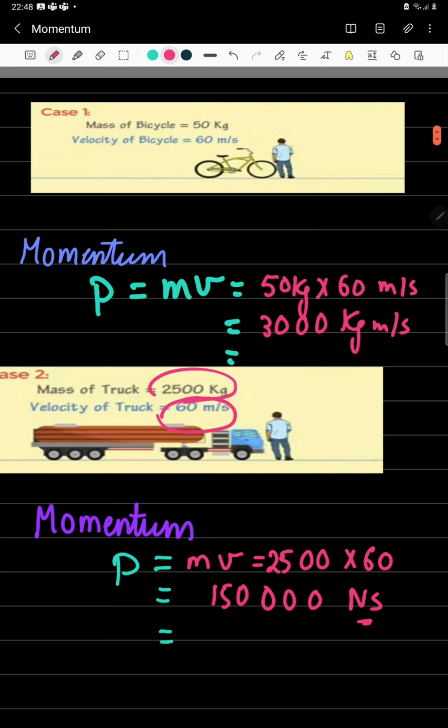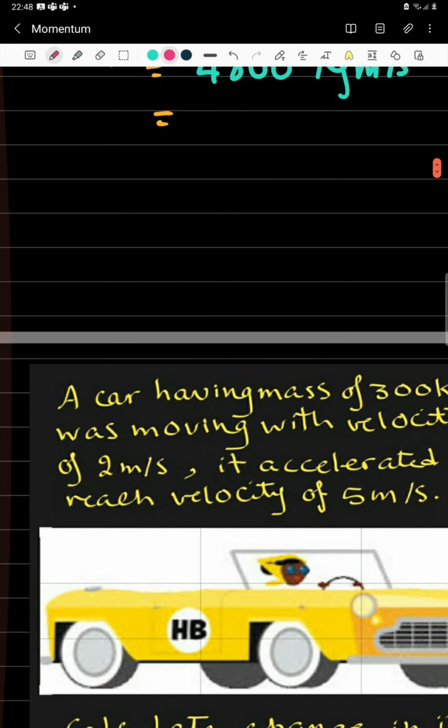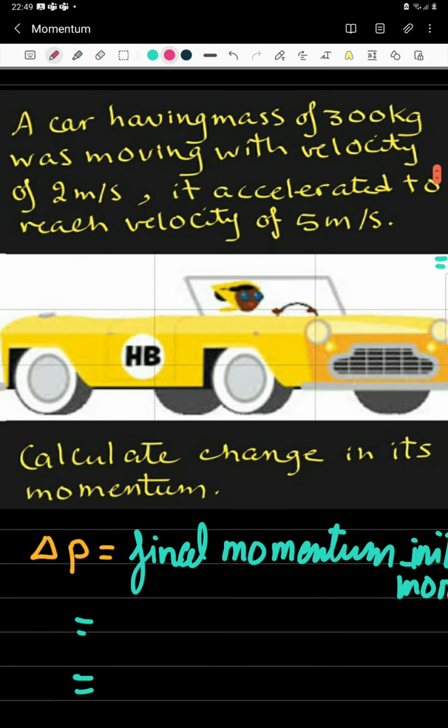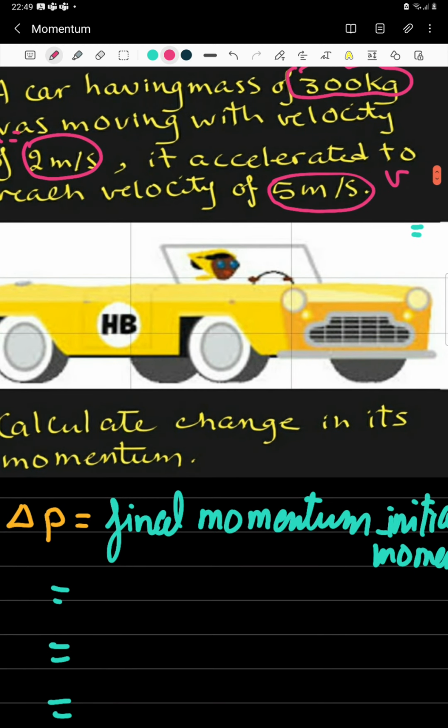So the momentum is directly proportional to the mass of the body, and the momentum is directly proportional to its velocity as well. Now we want to talk about another physical quantity related to the momentum, which is the change in the momentum of the object. I have a car of mass 300 kilograms. This car is moving with a velocity 2 meters per second. This is its initial velocity. This car has accelerated to reach a velocity of 5 meters per second. I want to calculate the change in its momentum.